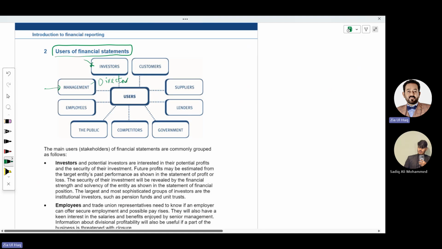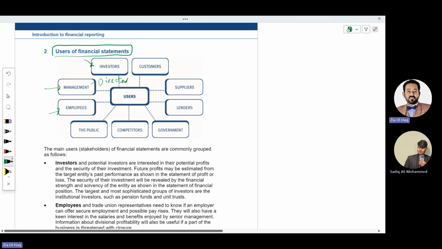Who else needs financial statements? Shareholders need financial statements. Who are shareholders? Again, the owners of the business. Who else? Company employees are the users of financial statements because their life is attached to the company. So they also need to look at the results of the company, whether the company's profitability is increasing, sales increasing. This means their life is secure with the company.